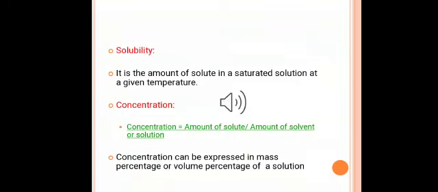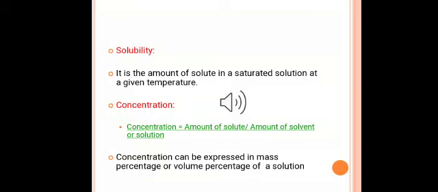It is the amount of the solute in a saturated solution at a given temperature, or we can say it is the maximum capacity to dissolve a solute in a solution at a given temperature. Different solvents can dissolve different amounts of solute. That means different solvents have different solubility. Solubility increases with increase in temperature.